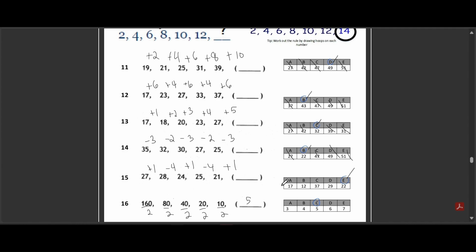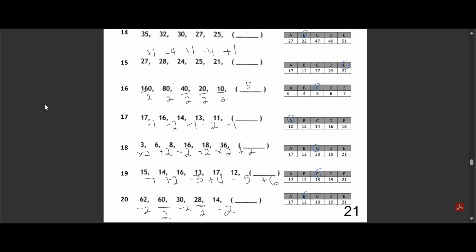The pattern is we add 1, then subtract 4. So we're going to add 1 again. 21 plus 1 is 22. Options A, B, C, and D do not follow the alternating +1, -4 pattern.